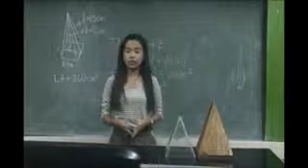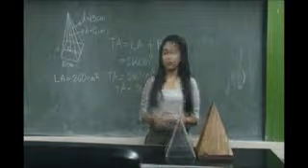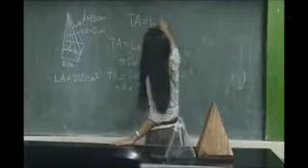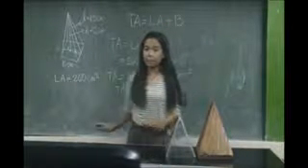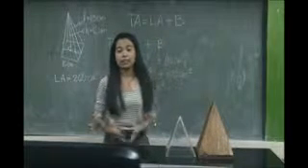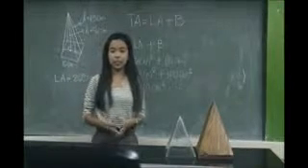So, the general formula for the total surface area of a regular right pyramid is TA equal to LA plus B, where LA represents the lateral area of the pyramid and B represents the area of the base.